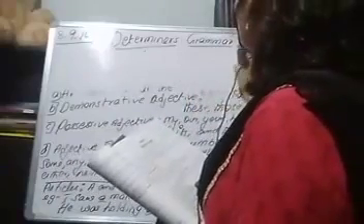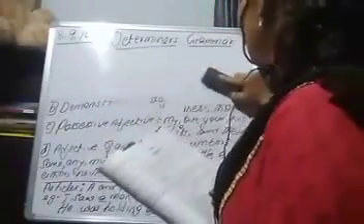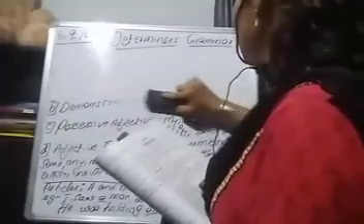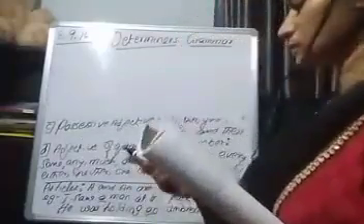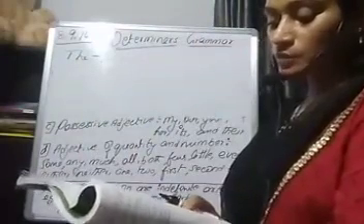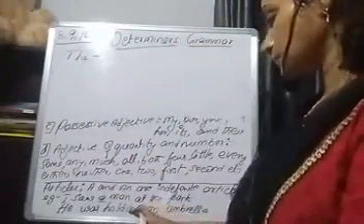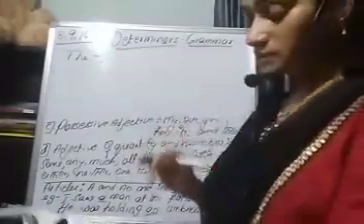The is a definite article, which we use to show a particular person, a particular thing, a particular name, a particular place, so and so. So, this is the man whom I saw at the park. Same example: I saw a man at the park. So, this is a man.